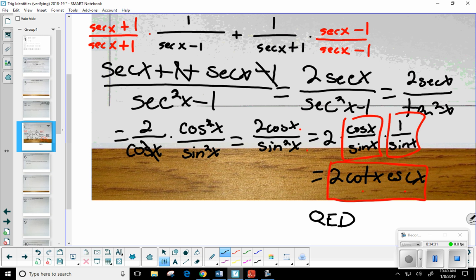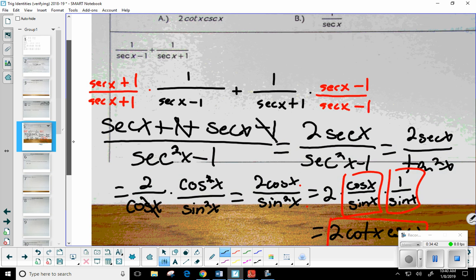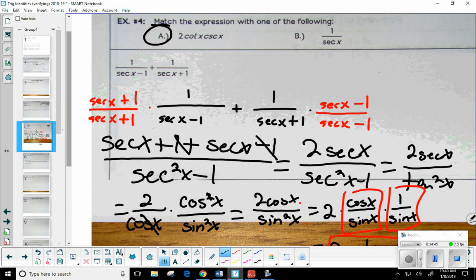Here we go. And maybe one thing you want to do as you go along, if you know what your answer has to be, like in this case, we saw early on that it had to be A. Well, we already had the 2. Maybe the part of the expression that you already need and that you have, don't mess with that anymore. Only take what's left and see how you would manipulate it to see what else you need in the function. Does that make sense? Okay. All right. Good.